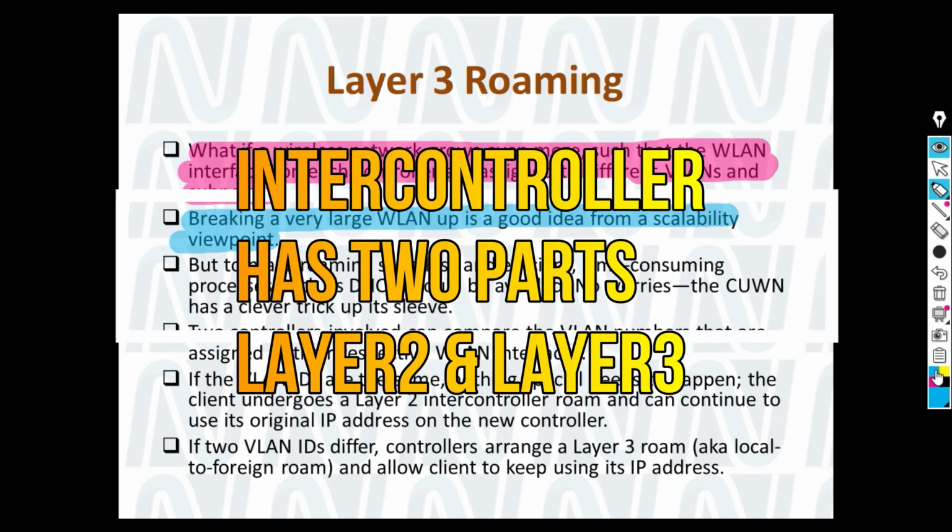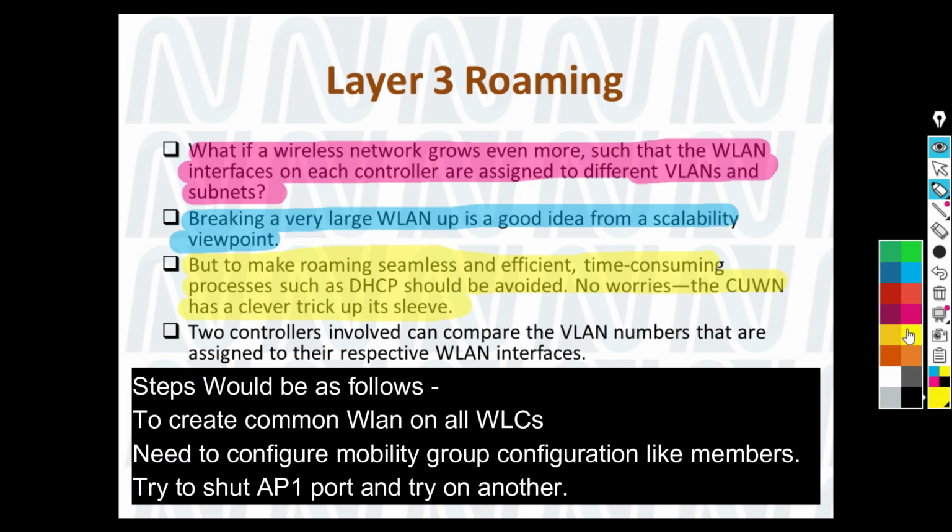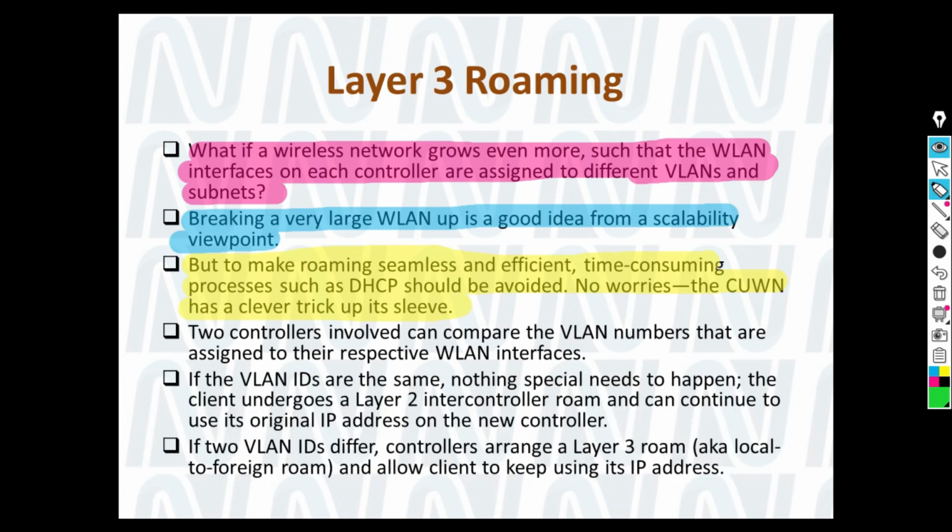So this time we are dividing the VLAN as well, or the layer 3 stuff also. But to make roaming seamless, time-consuming DHCP should be avoided. CUWN has different kinds of mechanisms to deal with it, but again, it is an advanced topic. We will not cover it in today's class. Maybe if you put it in the comments, we can build up another video for the same.